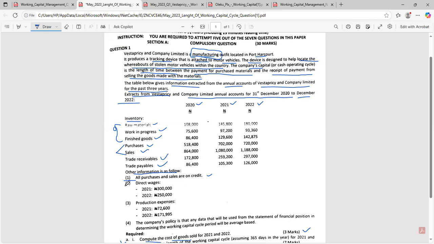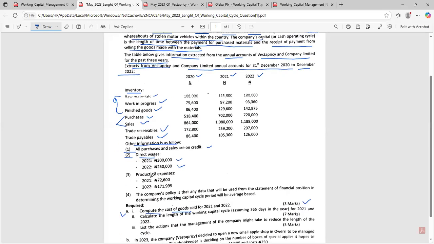Then, point number two, they said direct wages, 300,000 for 2021 and 250 for 2022. We're going to be needing this figure to compute our cost of goods sold. I'm going to show you how we go about that. Then we have production expenses: for 2021, 72,600, and for 2022, 171,995. We're also going to be needing this to compute our cost of goods sold, isn't it?